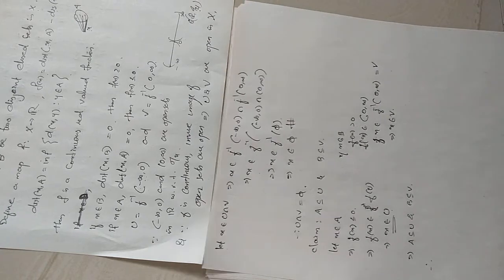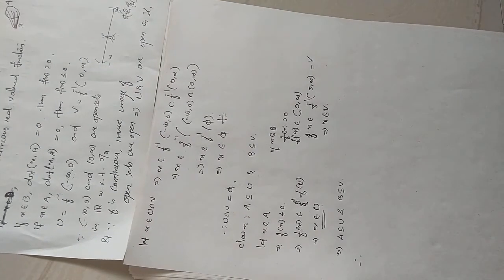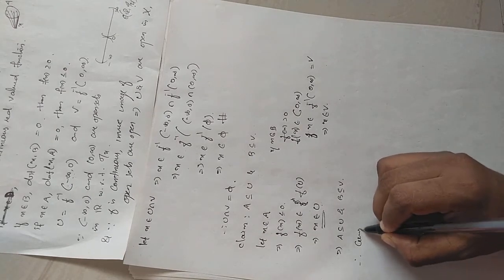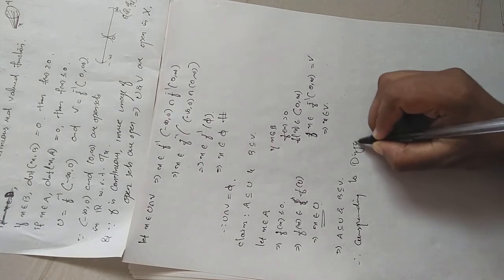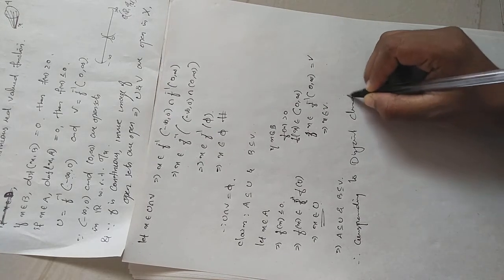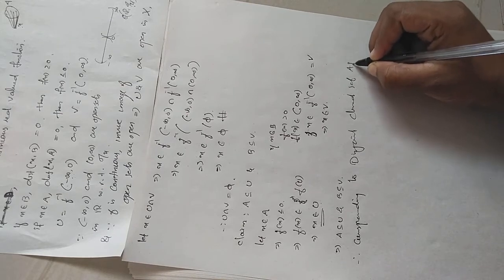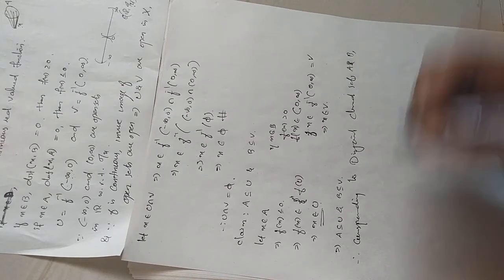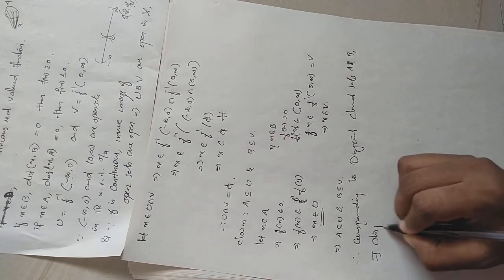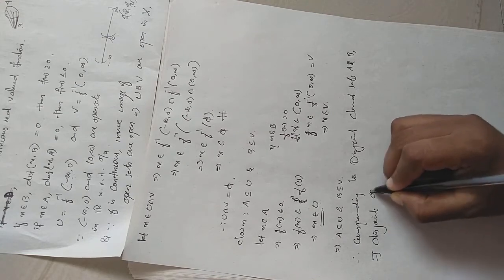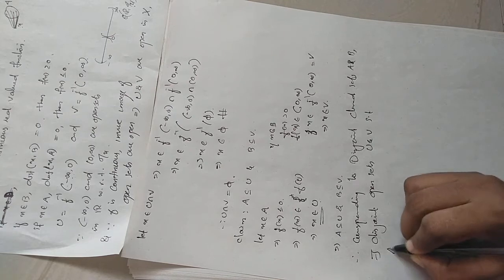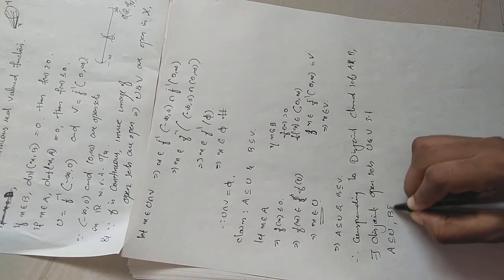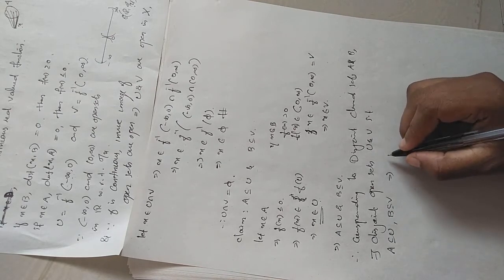Therefore we get, corresponding to disjoint closed sets A and B, there exist disjoint open sets U and V such that A is in U and B is in V, which implies our space is normal.